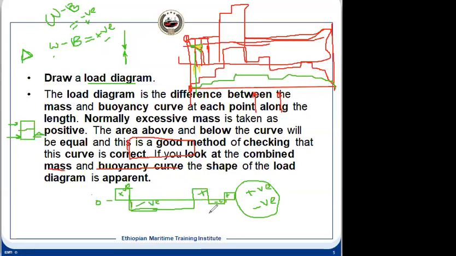We know the strength of that ship, because we consider the ship as a single beam. These forces act on it, it will have a shear force, and this beam, or the ship, has to withstand that. It means we have design parameters, and it should not exceed them. That's the reason the chief mate always calculates with the Loadicator computer, so that he knows the ship is within the stress limit. This is the load diagram we have drawn till now. Then let us see the shearing force diagram.